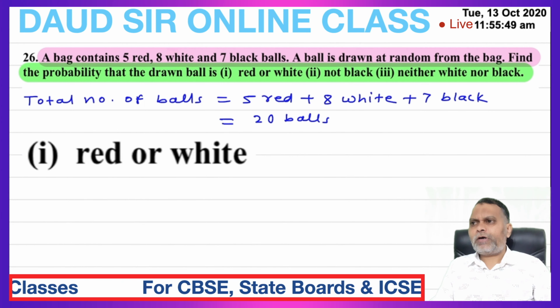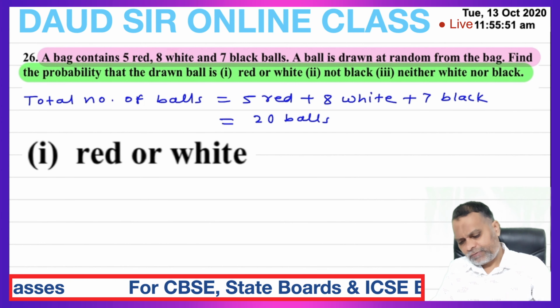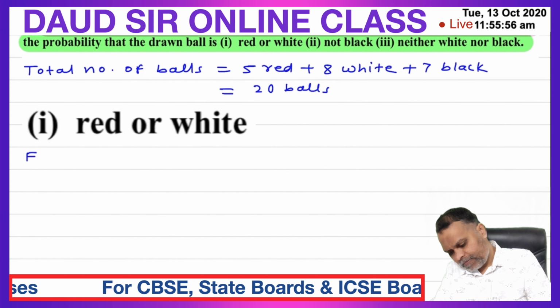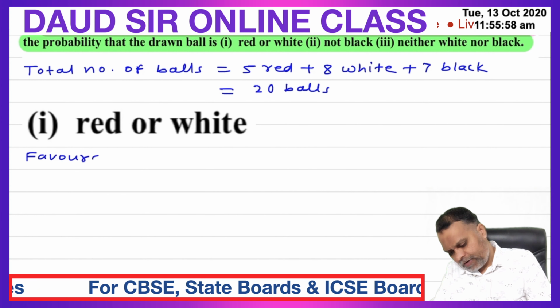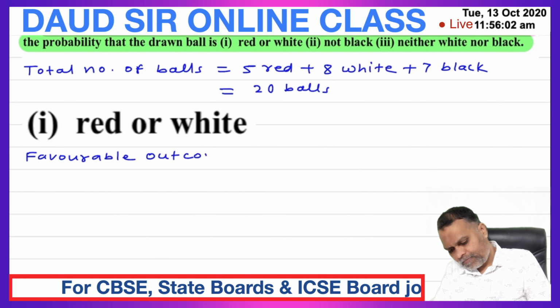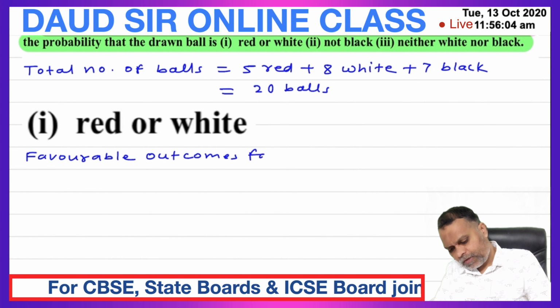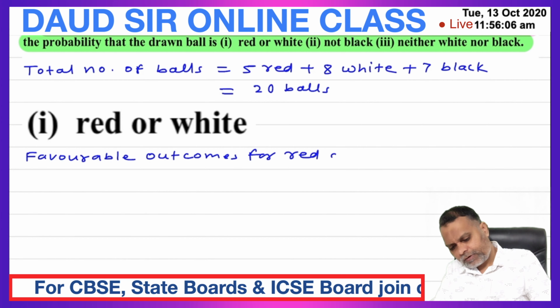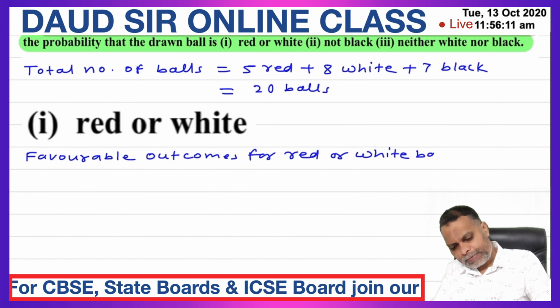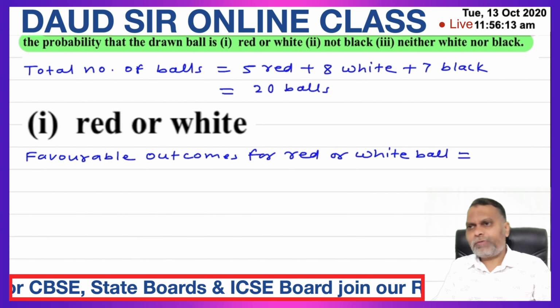So this ball is red or white. So favorable outcomes for red or white ball. How many red or white balls?